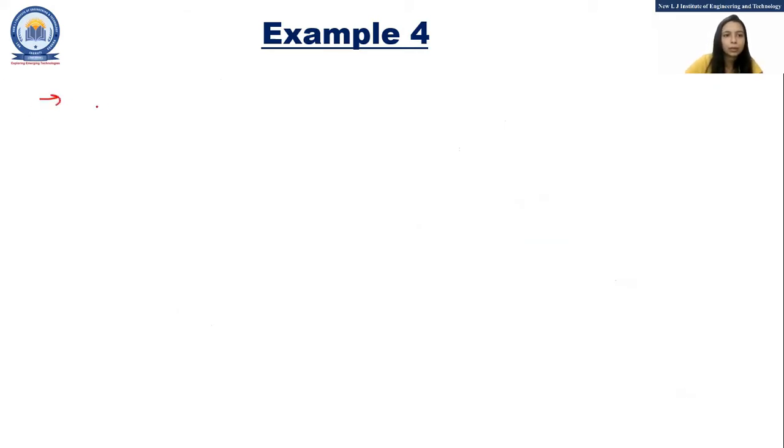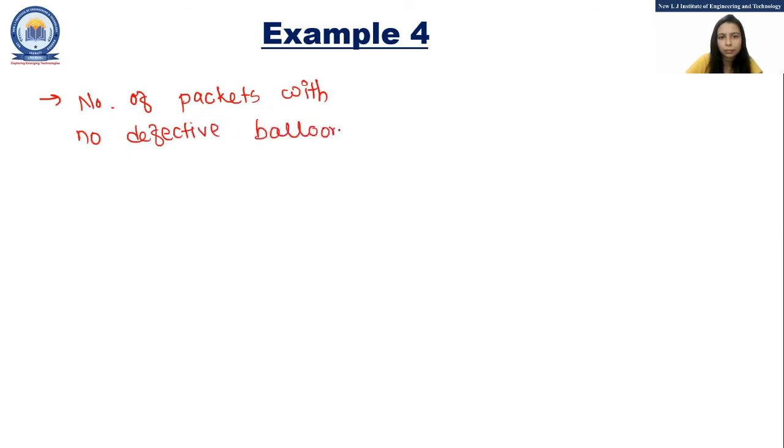Now the number of packets containing no defective balloon is equal to n into P of X equal to 0.